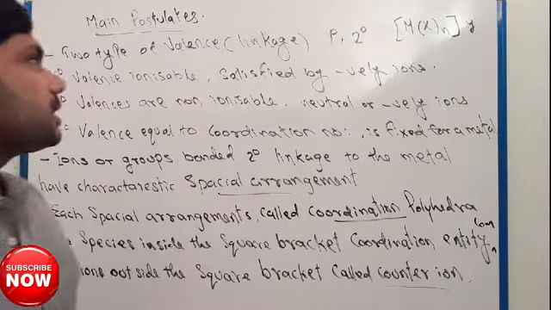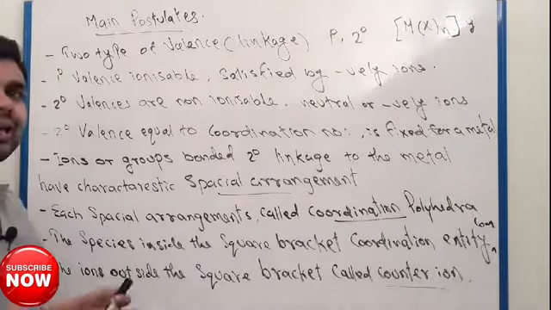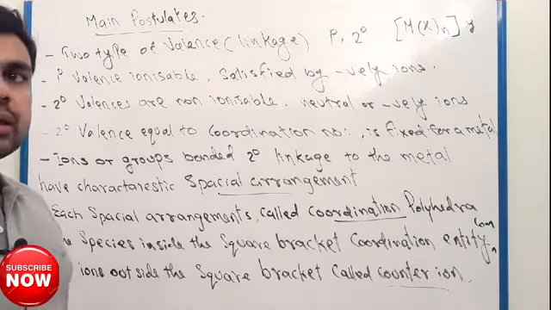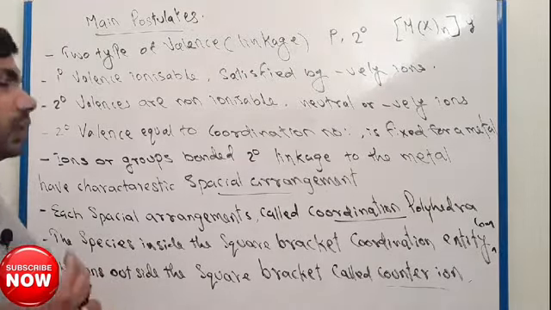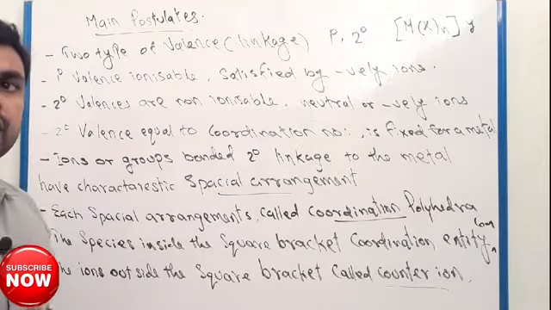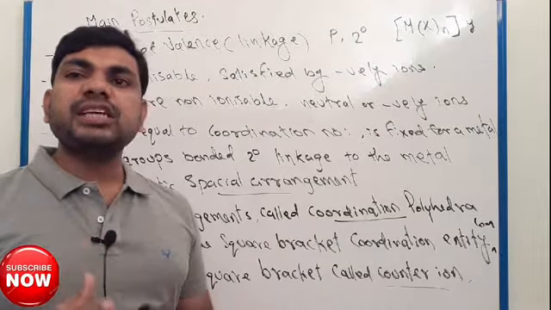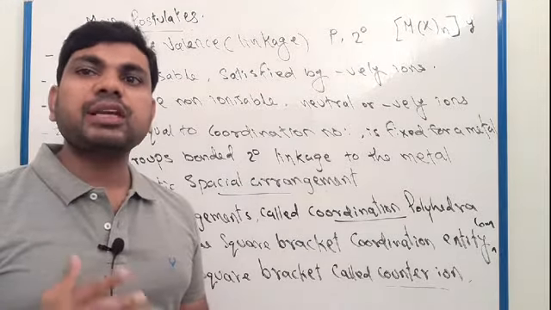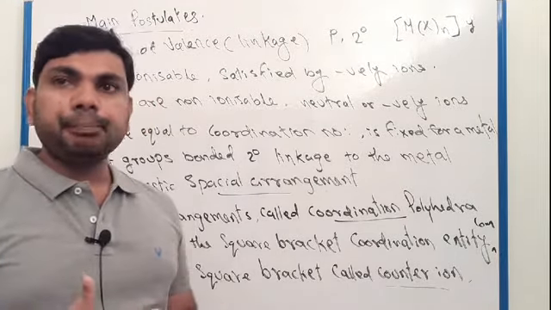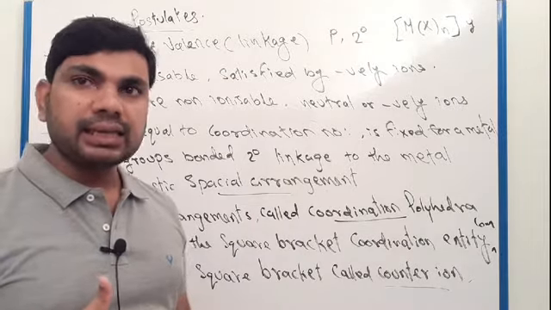So here we discuss the main postulates of Werner's theory. First point: all coordination complexes have two different types of linkage, or two different types of valency, primary valency and secondary valency.